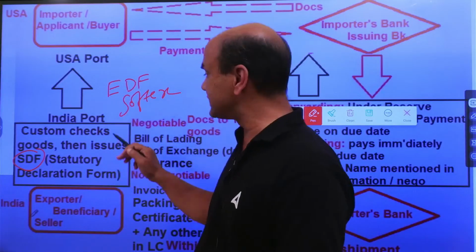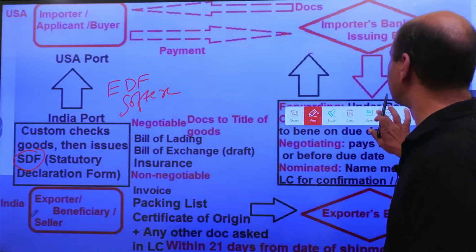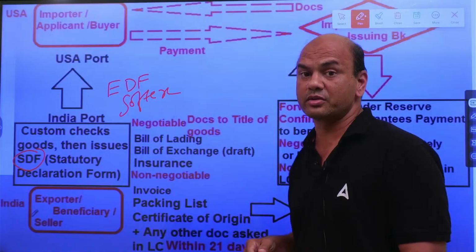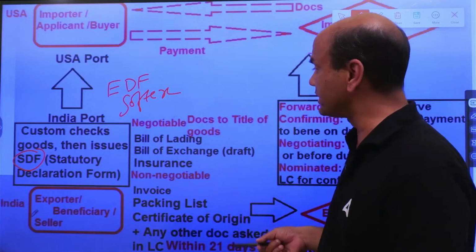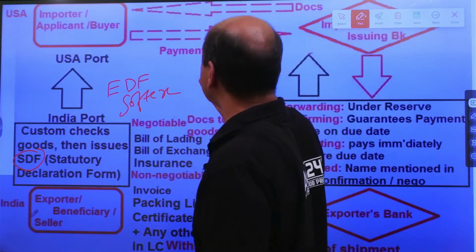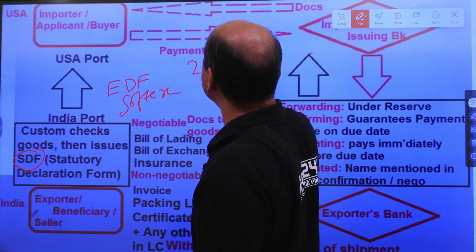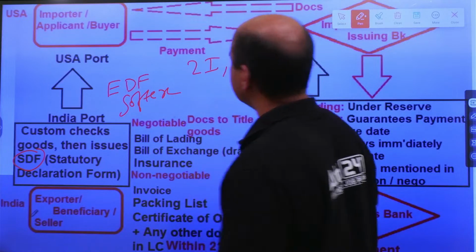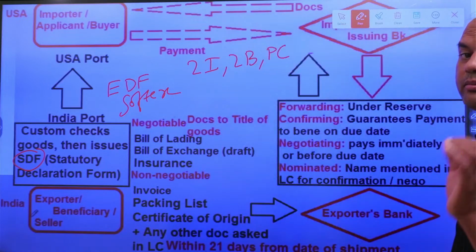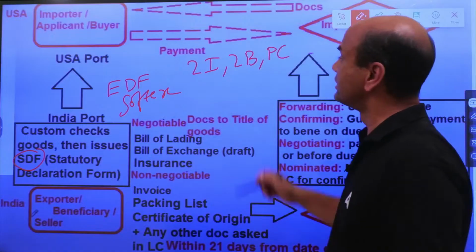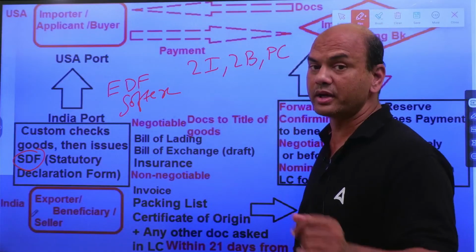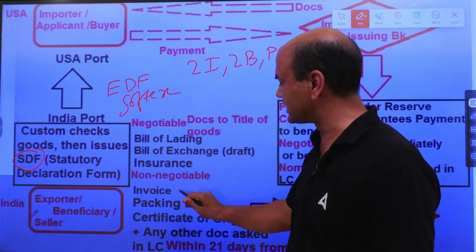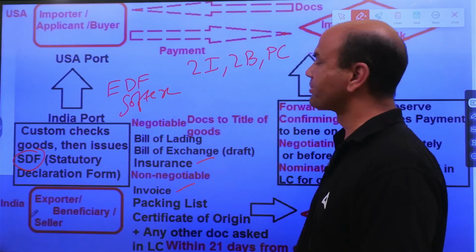Okay? Now this EDF along with other documents. Now which are the other documents? The other documents are, remember, called 2I, 2B and PC. These are the 6 other documents, minimum 6 other documents. 2I, 2B, PC. What is 2I? See this, I have given it over here. Invoice, insurance. Invoice, insurance. Okay.